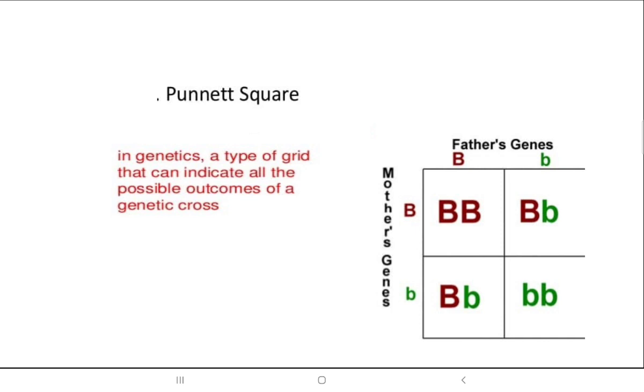So in an examination, if the teacher says, using a Punnett square, show me the transmission for the father and mother genes, it is very simple, no need to be scared.